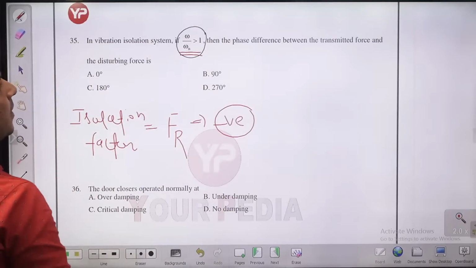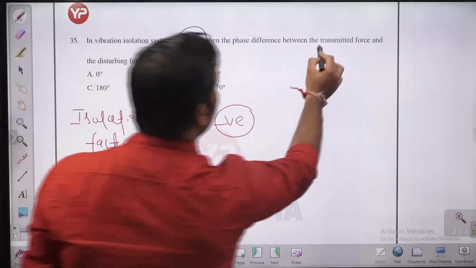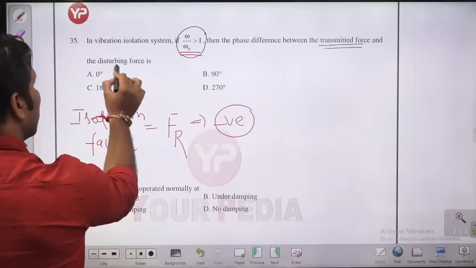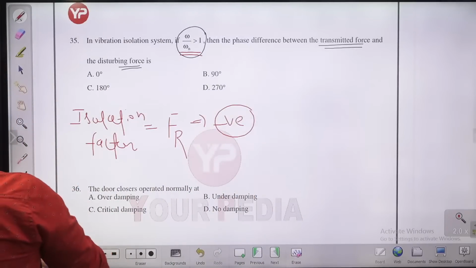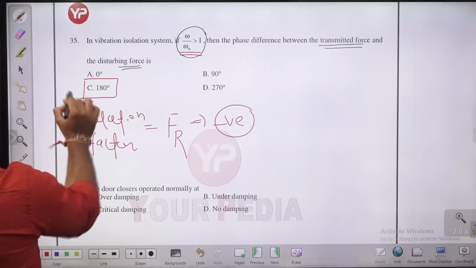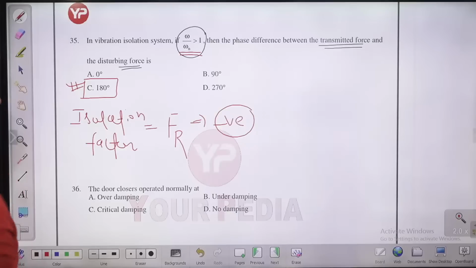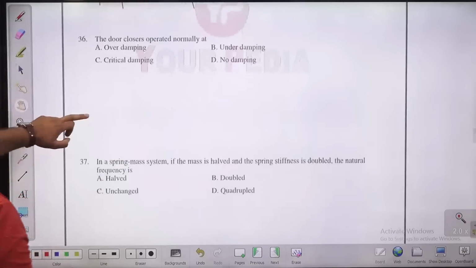So in that case, the transmitted force and the disturbing force will be out of phase, and the angle between them will be 180 degrees. So the isolation factor, force transmissibility, will be negative if omega by omega n is greater than 1. So C is the right answer. The transmitted force and the disturbing force become opposite to each other. The answer is 180. Can you answer this question, guys?